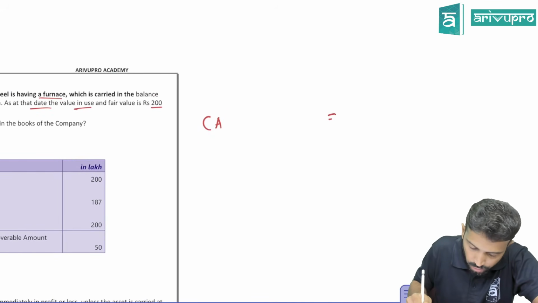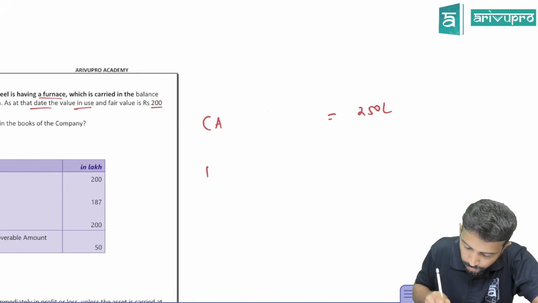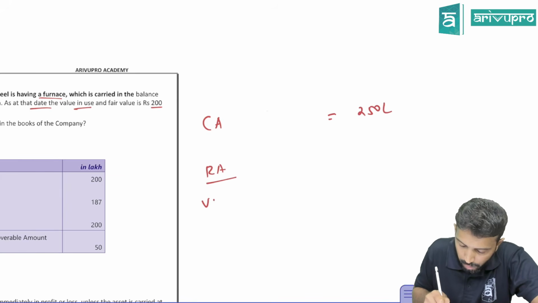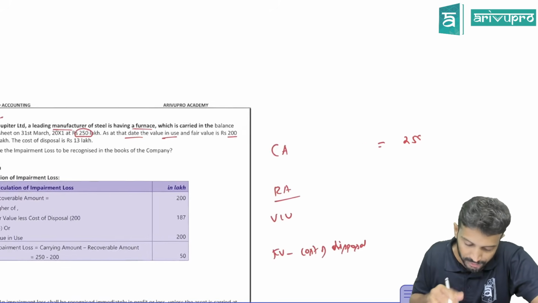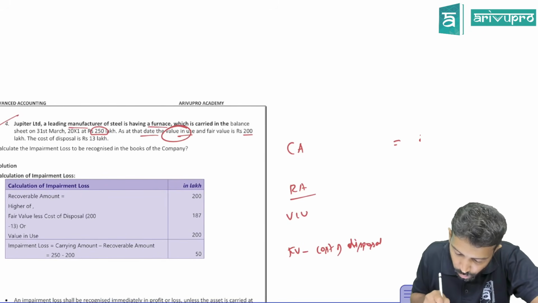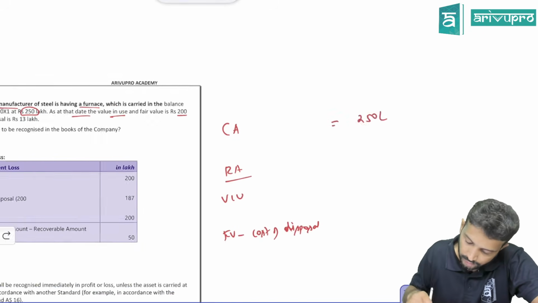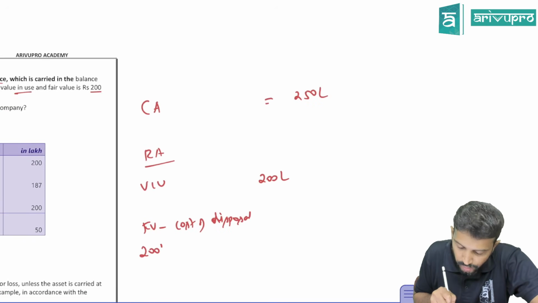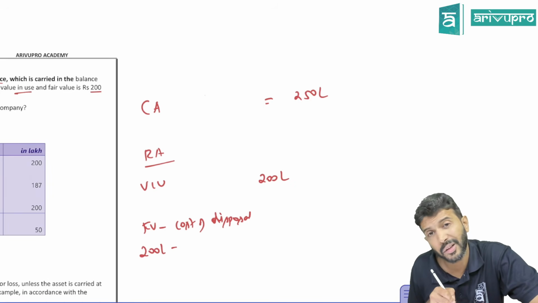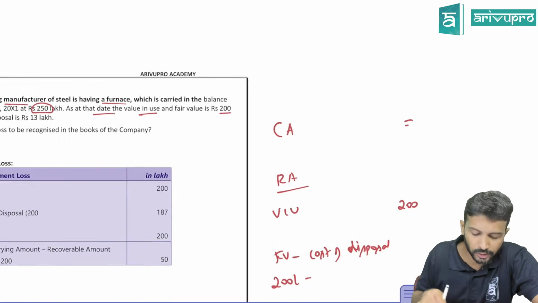Carrying amount is 250 lakhs. Next, we need to find out recoverable amount. For recoverable amount, we have value in use and fair value or fair value less cost of disposal. You have to take fair value less cost of disposal. Correct now? How much is value in use? They told us value in use and fair value is 200 lakh. So value in use is 200 lakh, and fair value is 200 lakh. Should we take fair value or fair value less cost of disposal? Fair value less cost of disposal.